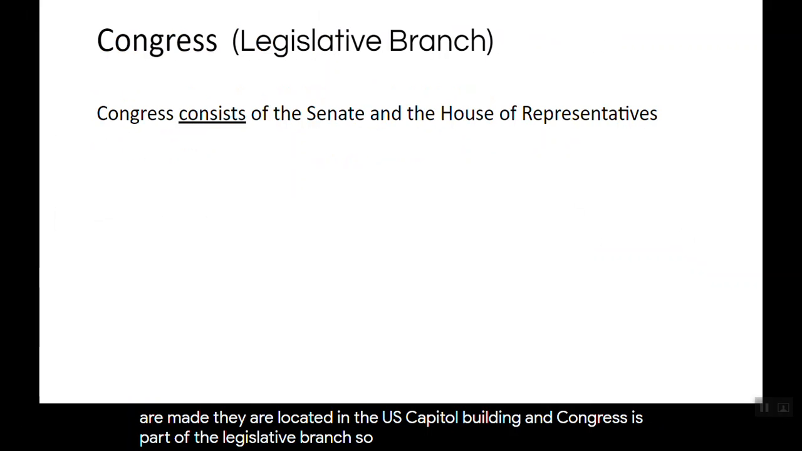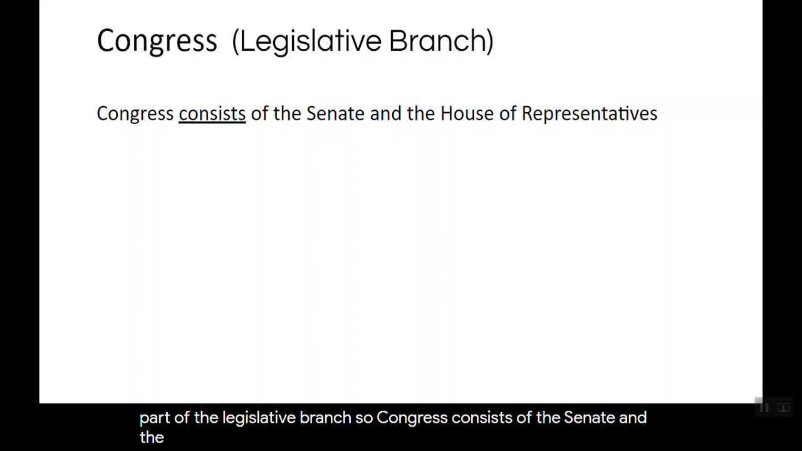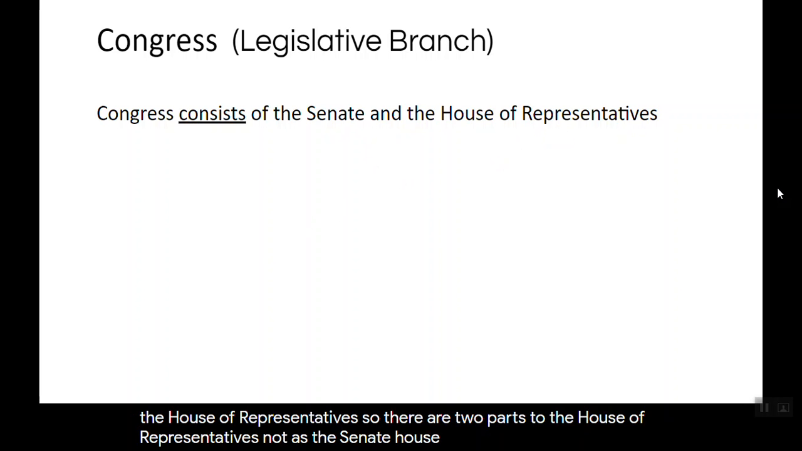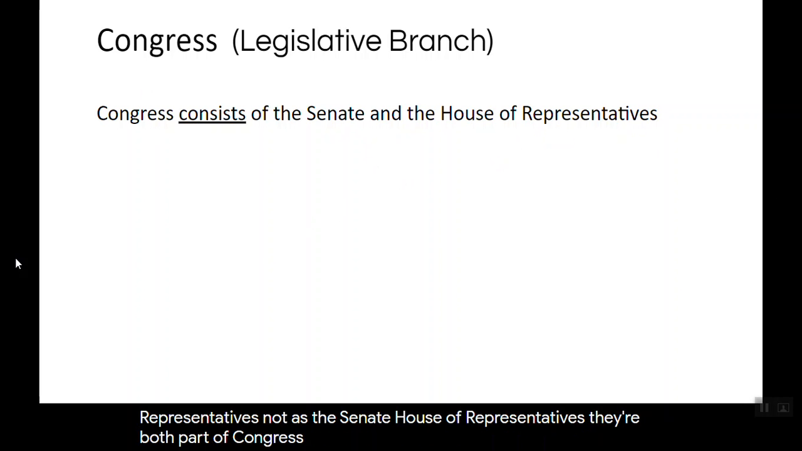So Congress consists of the Senate and the House of Representatives. So there are two parts to Congress, and that is the Senate and the House of Representatives. They're both part of Congress.